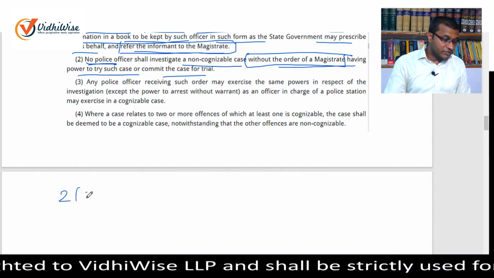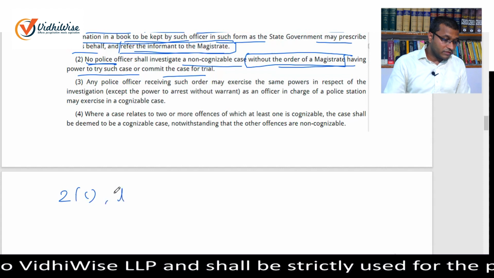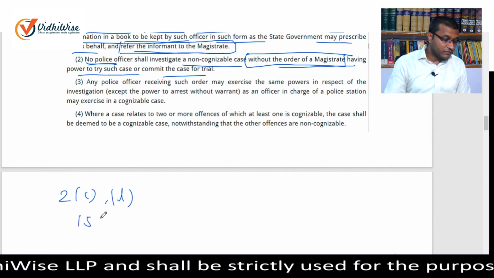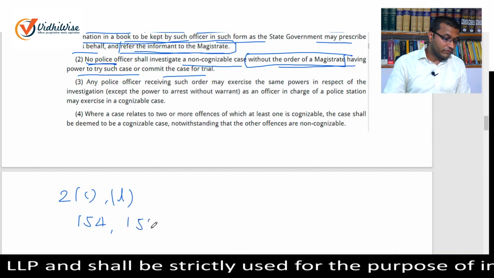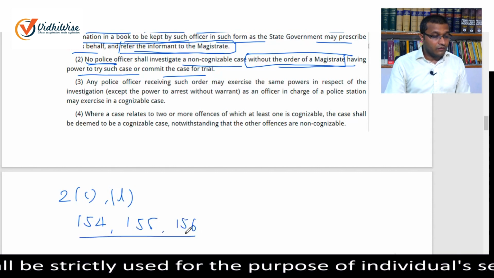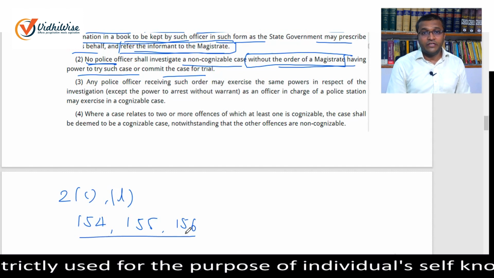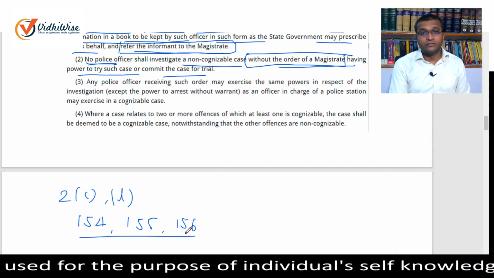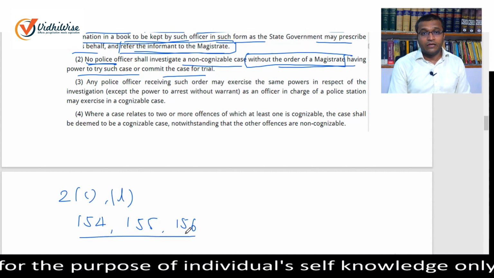Okay. So now with the help of these provisions, the definitions under section 2 clause C, section 2 clause L, and sections 154, 155 and 156, we have figured out three major differences between cognizable and non-cognizable offences.